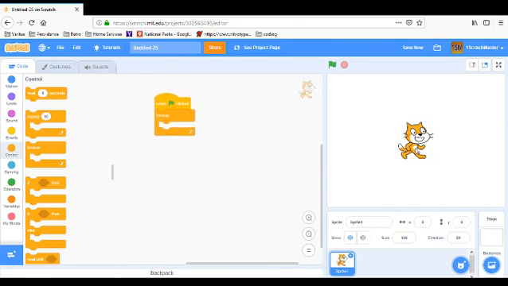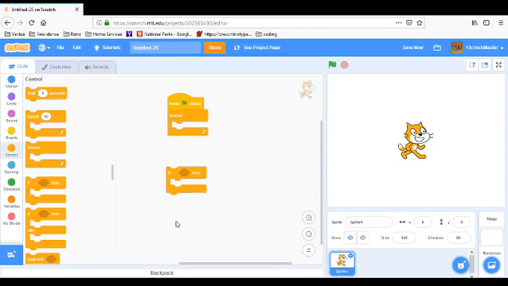Well, I'm going to make it actually be able to go left and right and up and down with the arrow keys. So we're going to grab this if block right below the forever loop. If whatever happens in here is true, then it does whatever is in here.